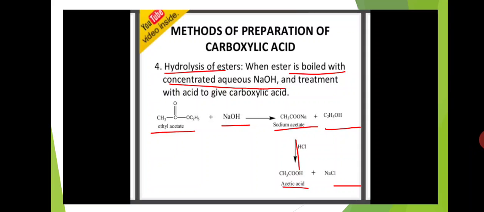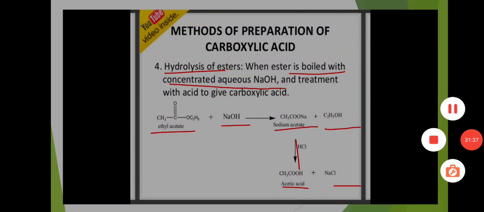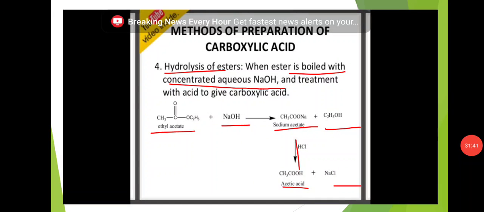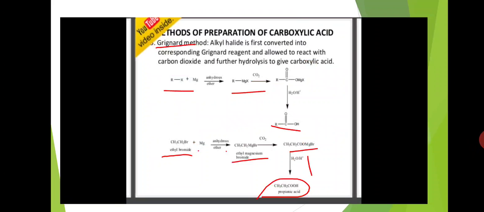Again the sodium acetate reacts with HCl and gives acetic acid plus NaCl. Okay, this is the reaction of hydrolysis of esters. Esters are boiled with concentrated aqueous NaOH and treated with acid to give carboxylic acids.